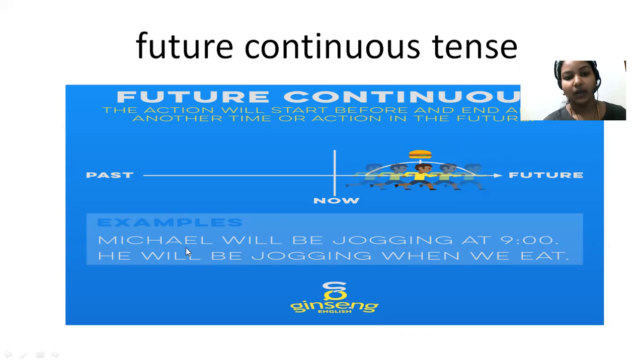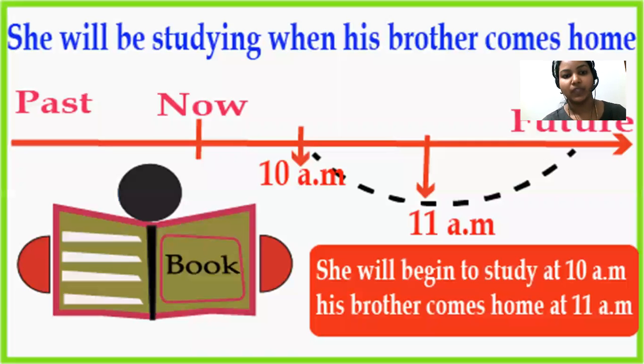Here Michael will be jogging at 9. So 9 o'clock is future, and in this time Michael will be jogging. It is a continuous action. He'll be jogging when we eat. So here also it is a continuous process. Future continuous means the continuous action which is going to start in future and end after some time in future. Here is another example.